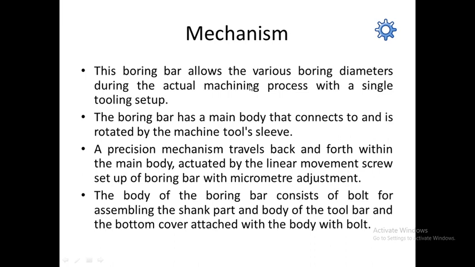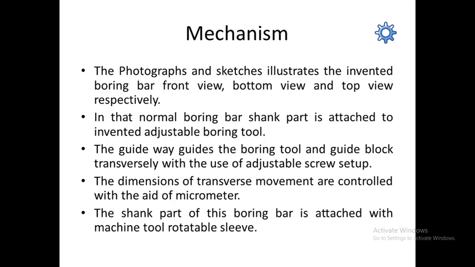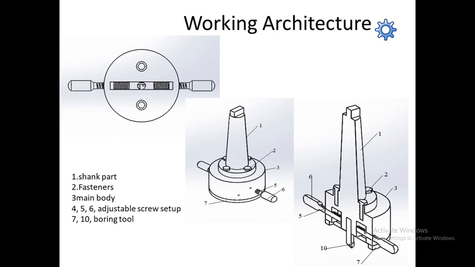Okay, the body of the boring bar consists of bolts for assembling the shank part and the body of the tool bar, and the bottom cover attached with the body with the bolt. Already the part numbers I explained. What are the fasteners available with the boring bar? Like there are part numbers available, the part number 2 shows the screws and the fastener setup. From this we can attach the main body to the shank part.